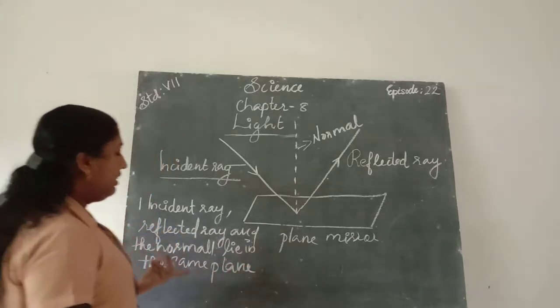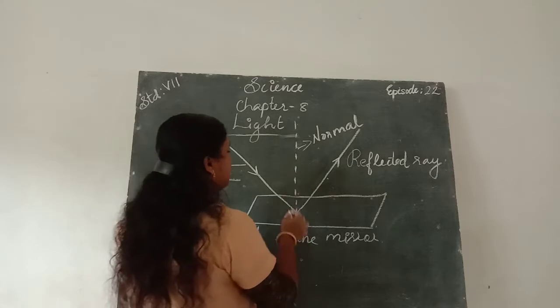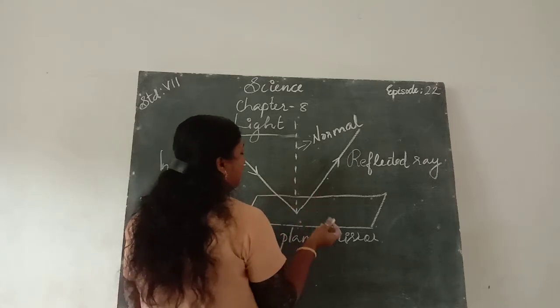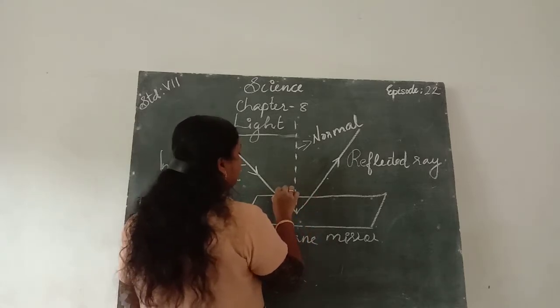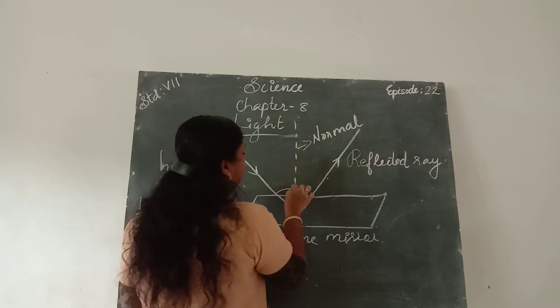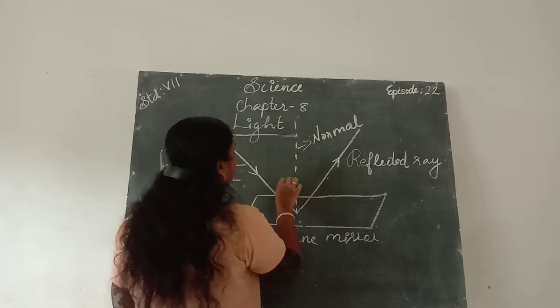Then another law of reflection: we can make an angle between the incident ray and the normal. That is the angle of incidence.